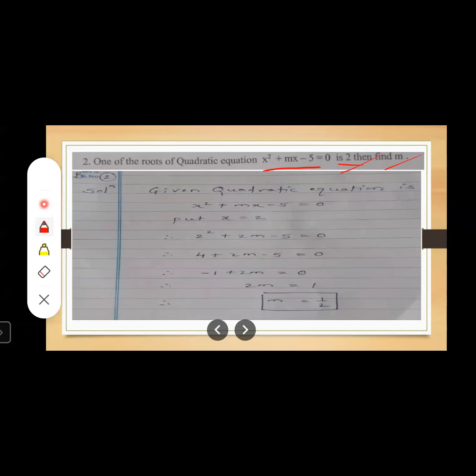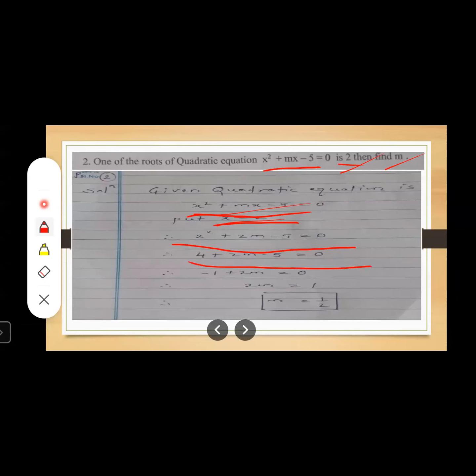So let us first of all write the given quadratic equation. Okay. Now, which value is given? One of the roots is given. So let us put x is equal to 2. Substitute this value of x is equal to 2 in the given equation. See, x square means 2 square plus m into x, that is 2 into m, minus 5 is equal to 0.